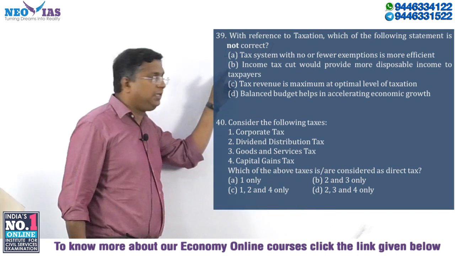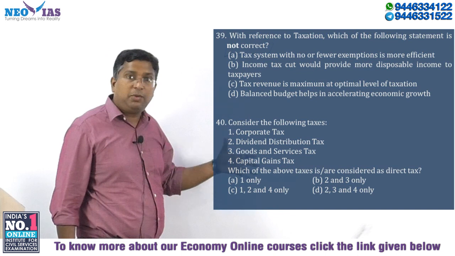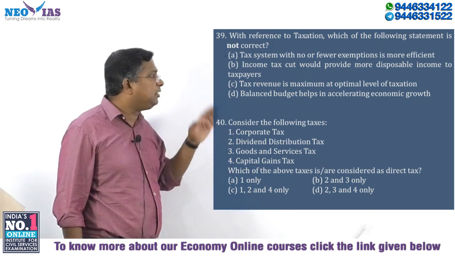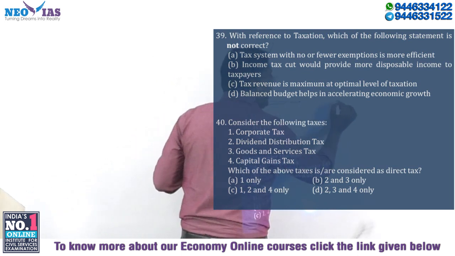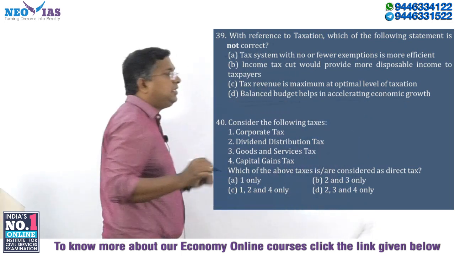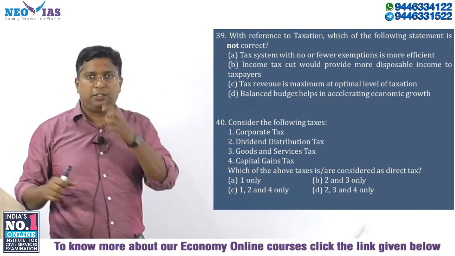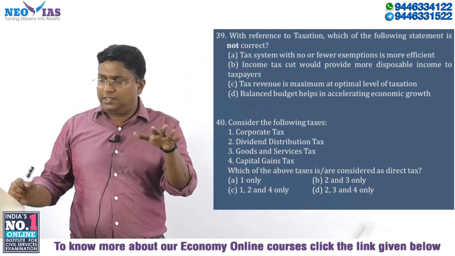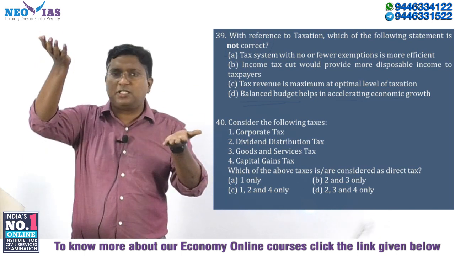We know that A is correct, B is correct, C is correct. So naturally D has to be the not correct statement, but we have to confirm it by reading the statement. Balanced budget helps in accelerating economic growth. You have to first understand what a balanced budget is. Normally a country like India has a deficit budget. In a deficit budget, expenditure is more than revenue.